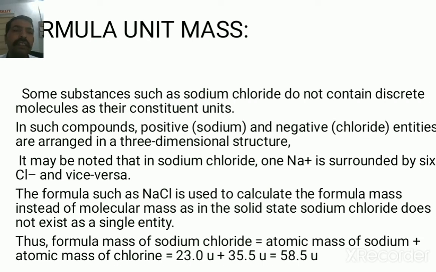And next is the formula unit mass. Some substances such as sodium chloride do not contain discrete molecules but constituent ions. Formula unit mass is generally used to calculate the mass of ionic compounds. In such a compound, the positive and negative entities are arranged in a 3-dimensional structure.